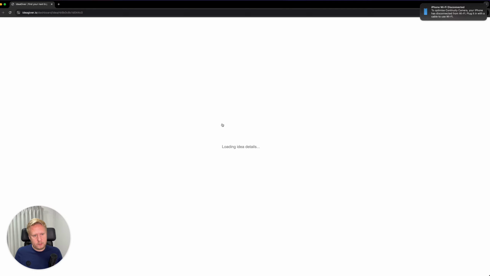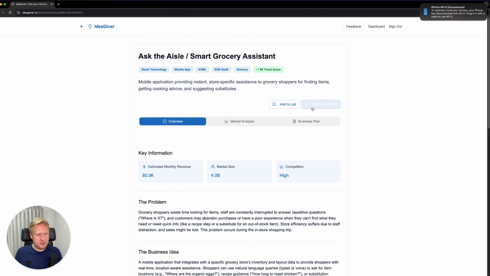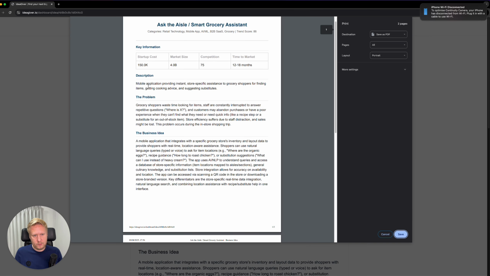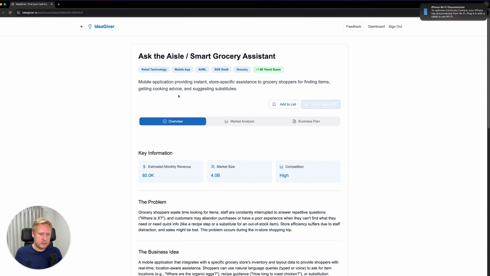Also, if you go into an idea, you have this little button where it says print and save PDF. So you get a nice looking PDF of the business idea. Currently this platform is adding new business ideas every week, so it's growing all the time.